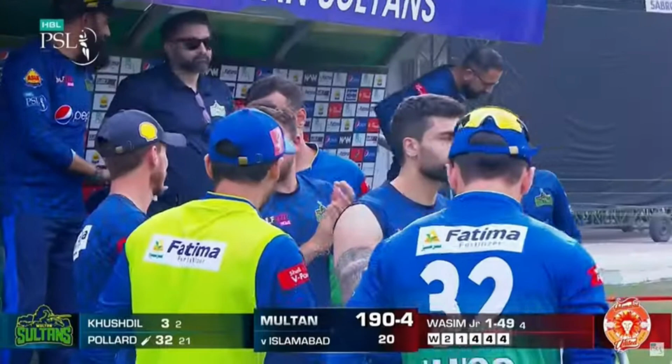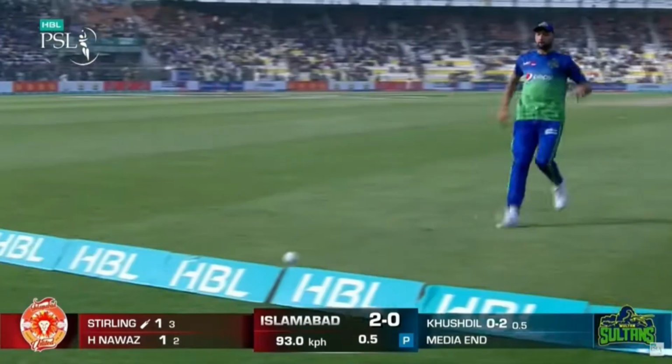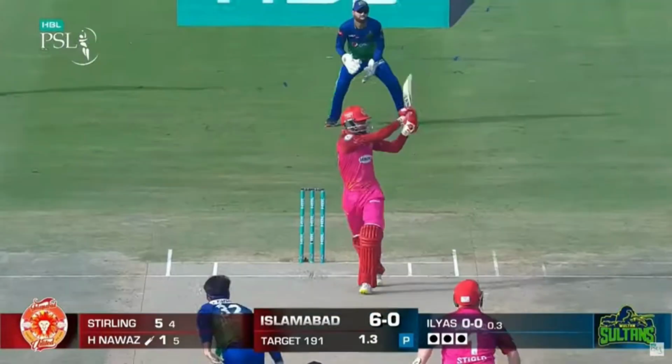8.3. Usama Mir to Monroe, 4, smashed. Shorter and wider. This time Monroe isn't to miss out as he goes much in front of square through the offside. 8.4. Usama Mir to Monroe, 6, proper cricketing smarts. Monroe knows the length will be fuller now, so he sets himself up and launches this downtown.